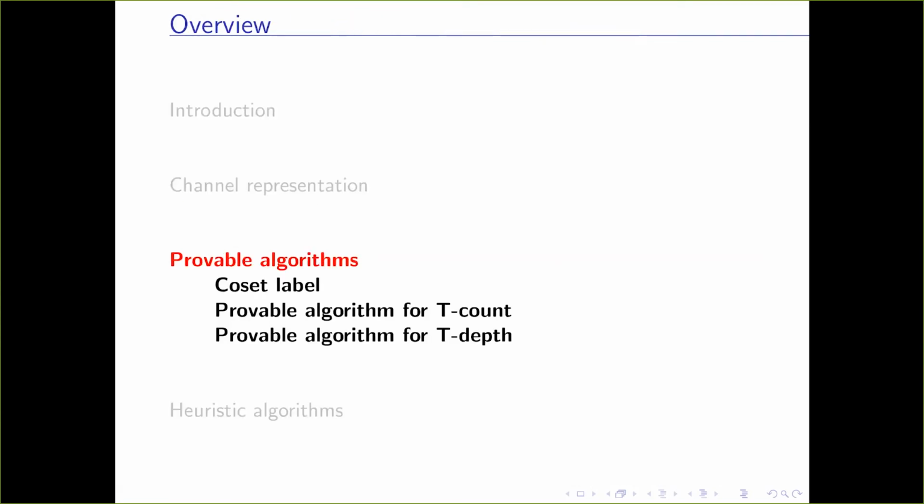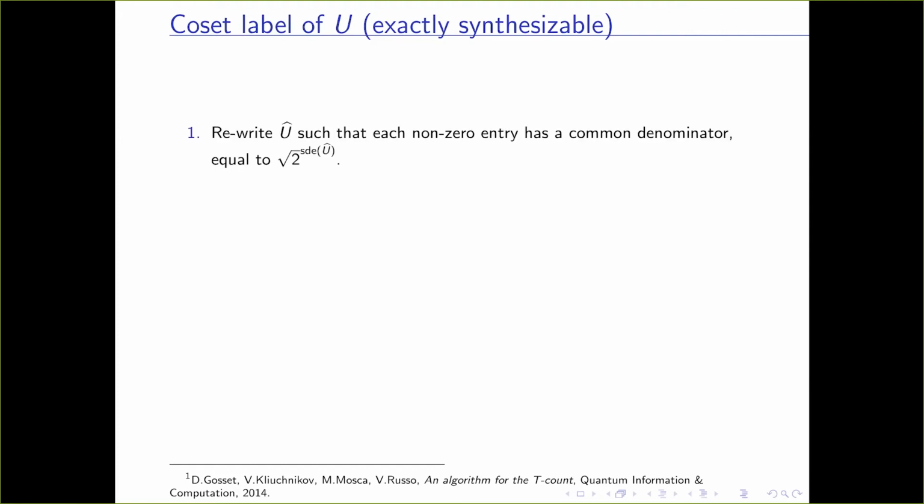Okay, now before I describe the provable algorithms, I'll describe some essential concepts like Gosset labels. This has actually been given by Gosset, Kliuchnikov, Mosca, and Russo. Our provable algorithm is an improvement on their meet in the middle algorithm. So what is the Gosset label?